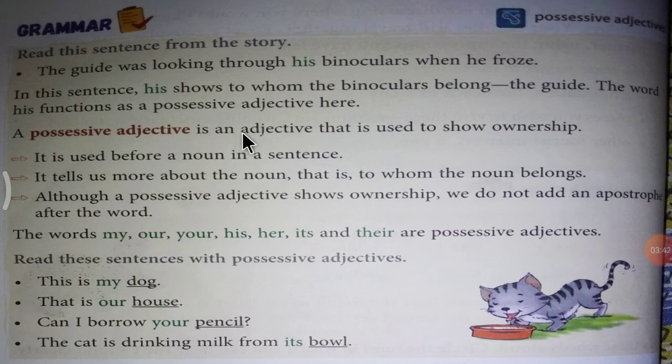A possessive adjective is an adjective that is used to show ownership, means a thing belongs to whom. That is called a possessive adjective.